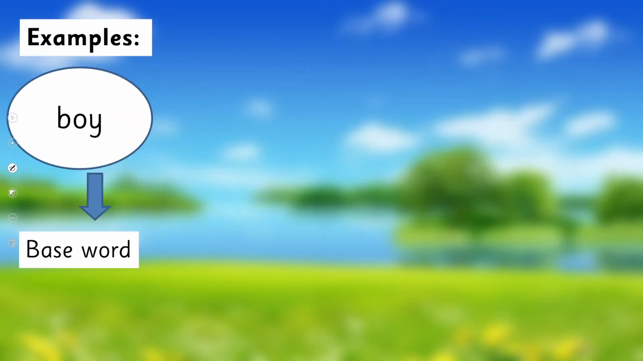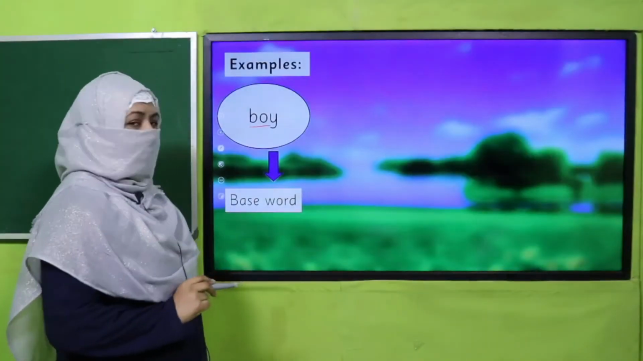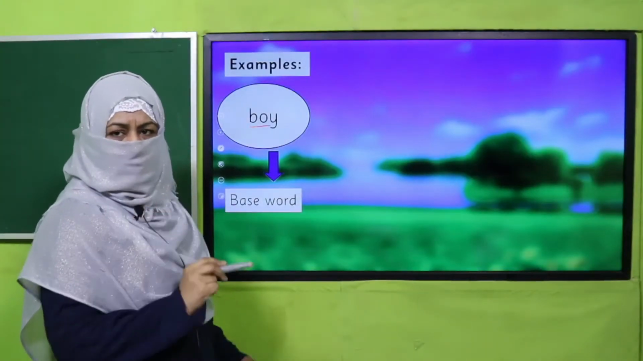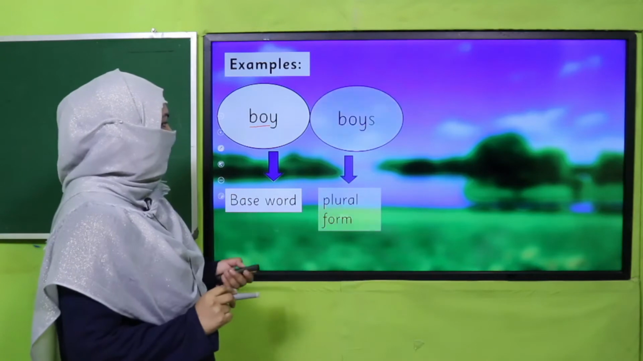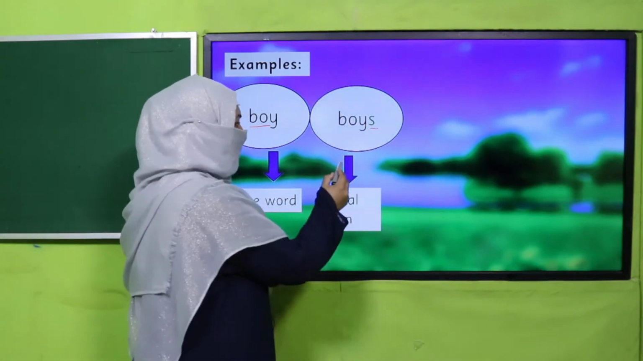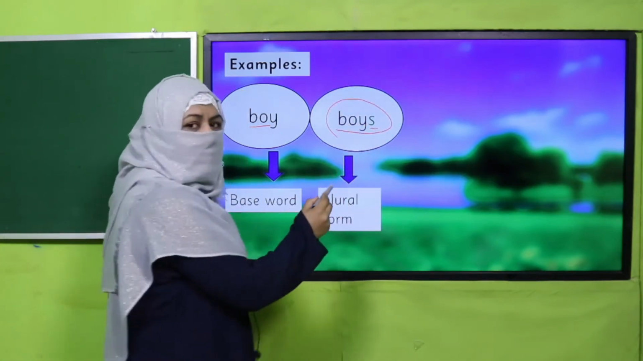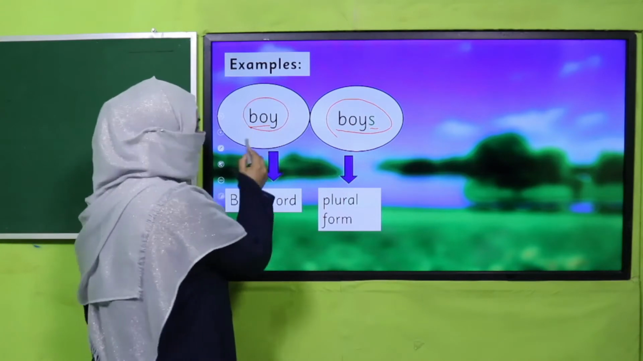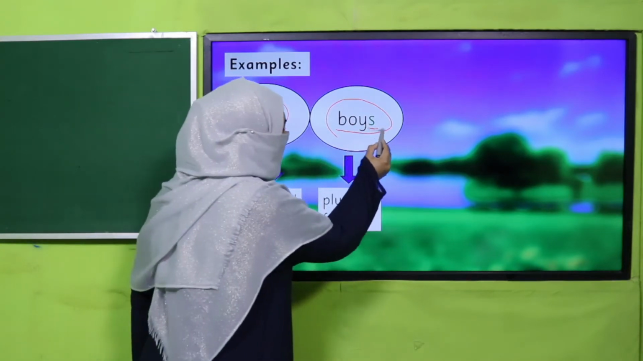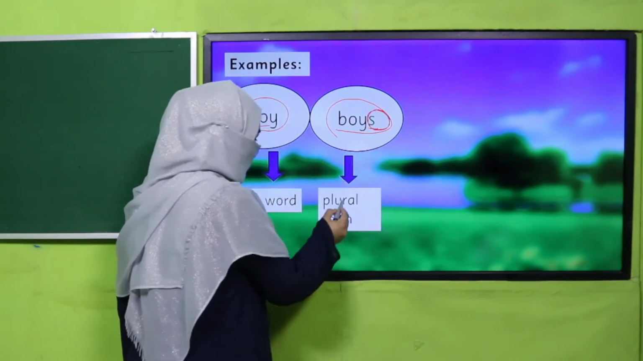Okay. For example, now you see, this is a noun. This is a base word. And boy is a singular noun. When we make it plural, we add S. It becomes boys. Now, boy is the base word and this inflectional ending has been added to it to make it plural.